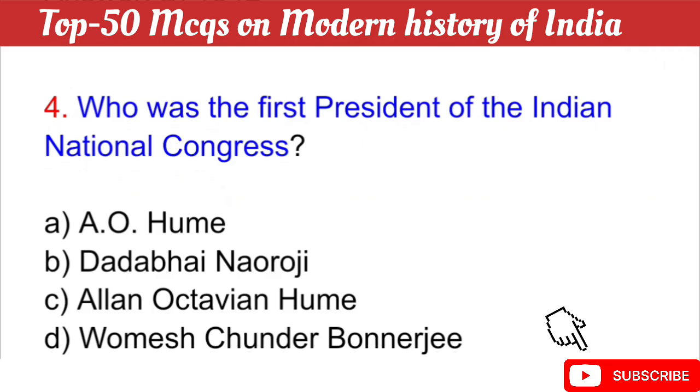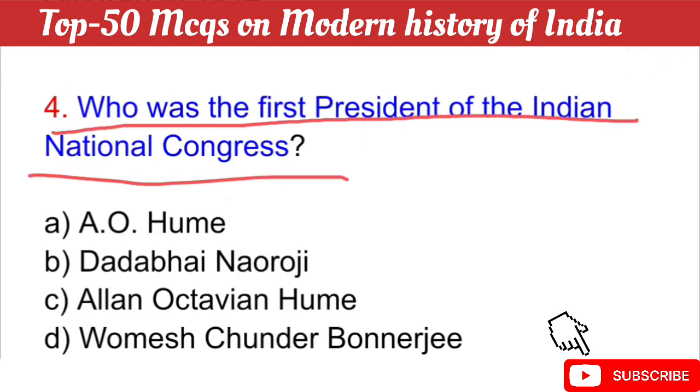Question number 4: Who was the first president of the Indian National Congress? Your question is, who was the first president of the Indian National Congress? The right answer is option D, Womesh Chandra Banerjee. Womesh Chandra Banerjee was the first president of the Indian National Congress.